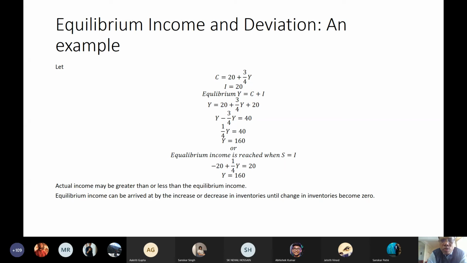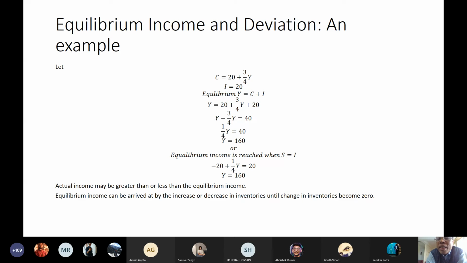In the opposite case, suppose the actual income is 120, and equilibrium income is 160. If that is the case, the opposite scenario will prevail. If you produce 120, but the actual equilibrium income is 160, then what will happen? C becomes 20 plus 3 by 4 into 120. So it will become 110. I is 20. So total expenditure will become 130. 110 plus 20, 130.